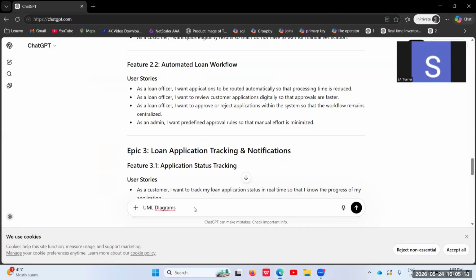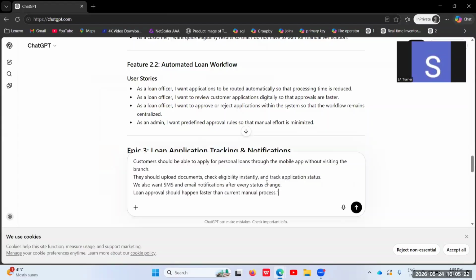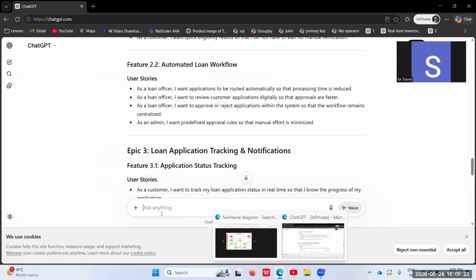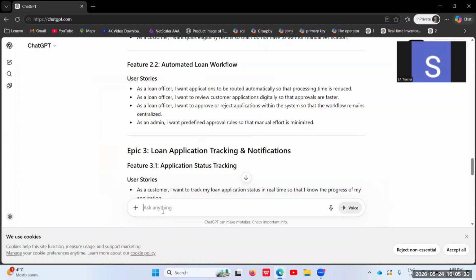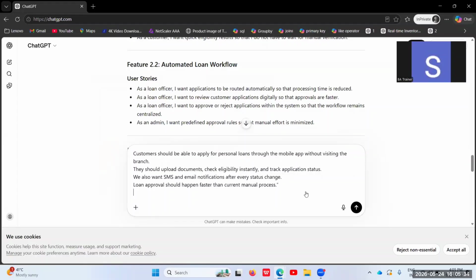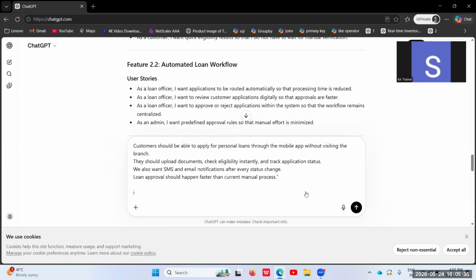So let's imagine the same requirement which I captured from the stakeholder. Using this, I want to create a process flow diagram. First of all, we need to give a prompt to the AI. I've just copied the requirement and I will tell the AI to convert it into PlantUML code. So you need to give the prompt.